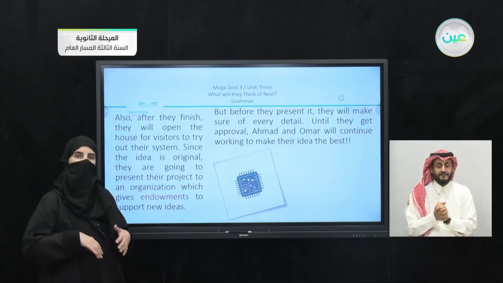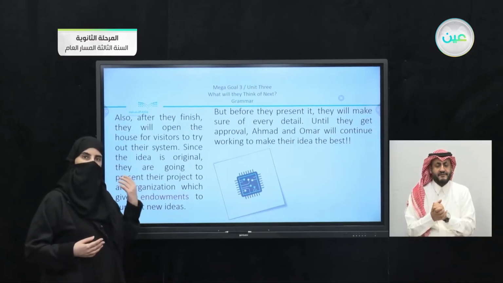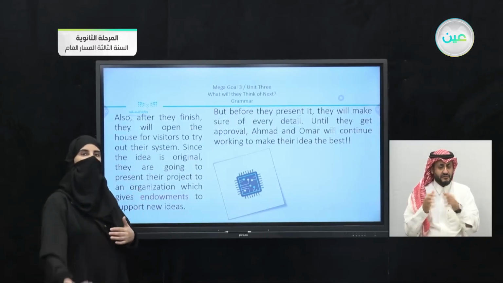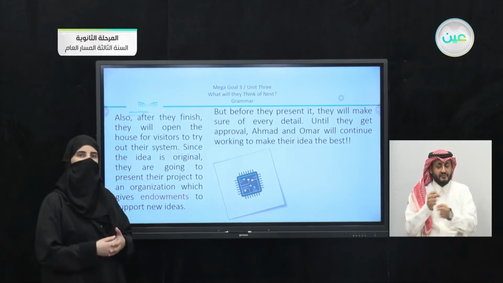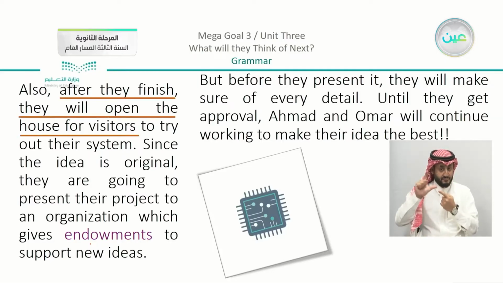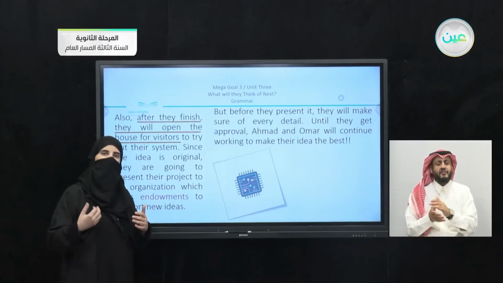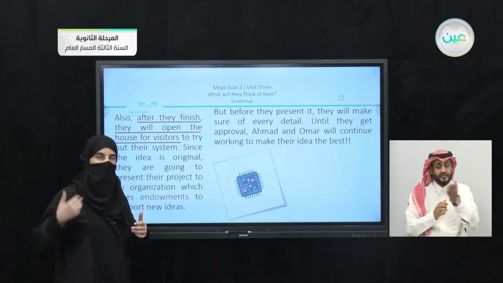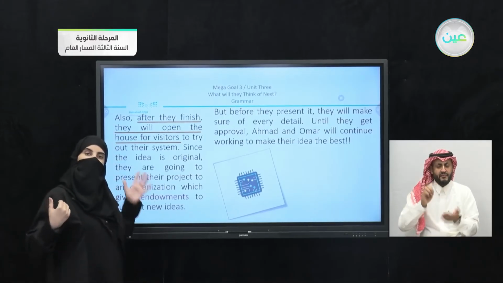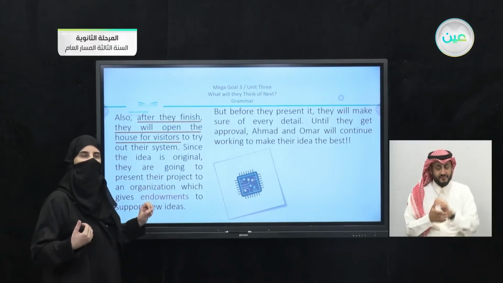So the idea here is to revise, as we mentioned, vocabulary and also to apply grammar forms. So what did you find? You can see that we have here endowments. As for grammar, we can see that we have here, after they finish, they will open. Now we mentioned something about using have. And we have also going to in the past slide. And here you can see that we have will, which is also used for the future.